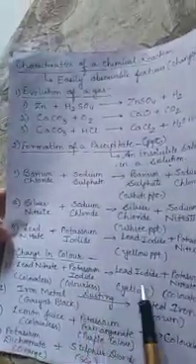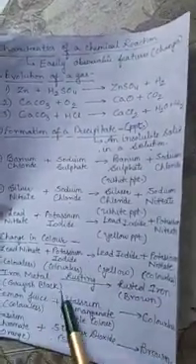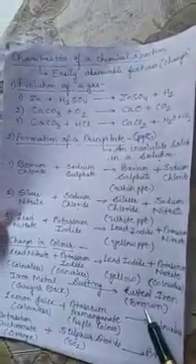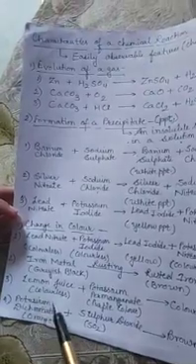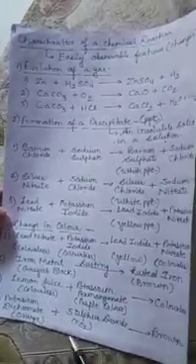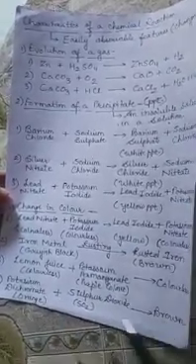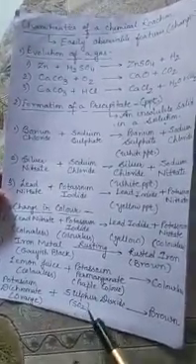The third indication is change in color. As you can see here, the colorless substances change to yellow in the case of lead nitrate and potassium iodide. Grayish black iron metal converts into brown rusted iron. Similarly, the purple color of potassium permanganate is changed by the citric acid of lemon juice into colorless, and the orange color of potassium dichromate is changed to brown by passing sulfur dioxide gas.